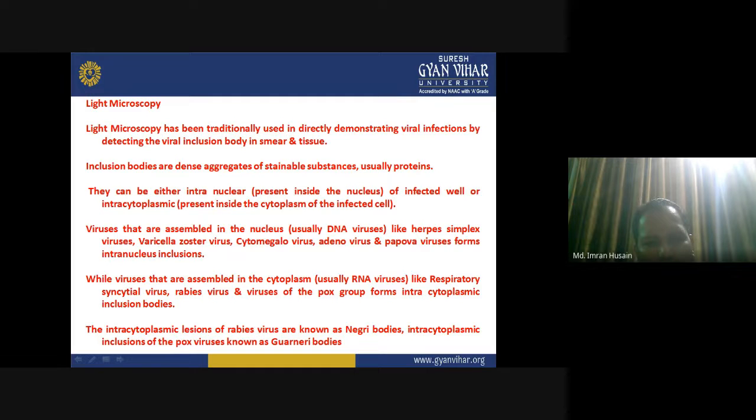Viruses that are assembled in the nucleus, usually DNA viruses like herpes simplex virus, varicella zoster virus, cytomegalovirus, adenovirus, and papovavirus, form intranuclear inclusion bodies, while viruses that are assembled in the cytoplasm, usually RNA viruses like respiratory syncytial virus, rabies virus, and viruses of the pox group, form intracytoplasmic inclusion bodies.